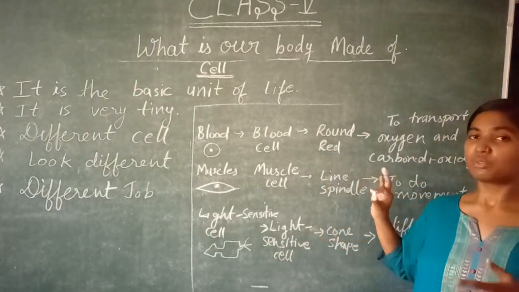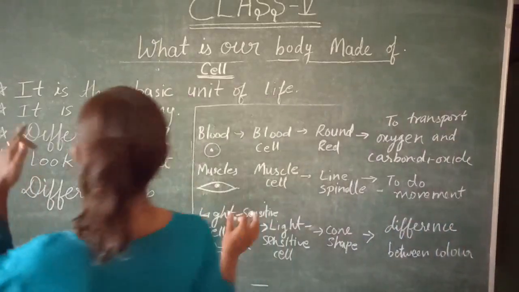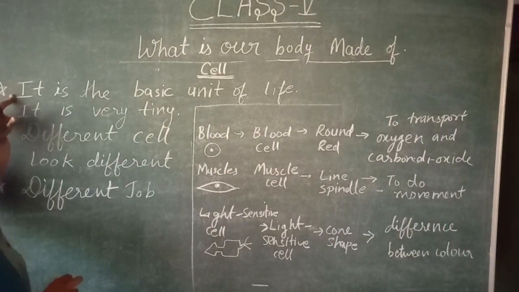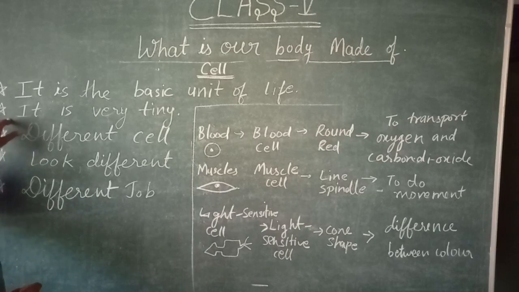Now I think you understood the concept of cell. Let's take the revision. Cell is the basic unit of life, meaning many cells are combined together and they build the human body, and any creature like insects and plants. It is very tiny; we cannot see it without a microscope.